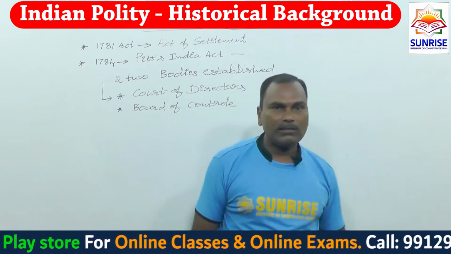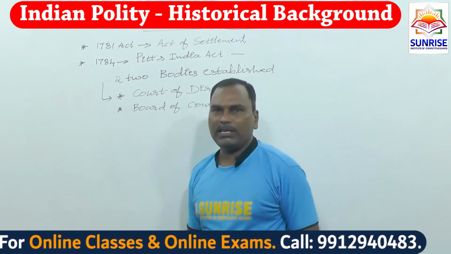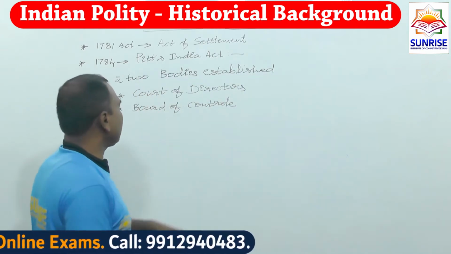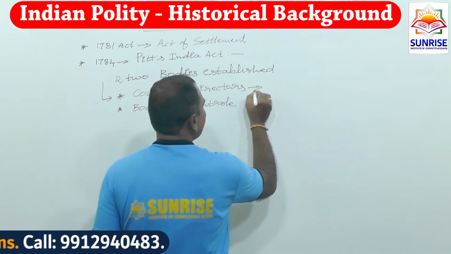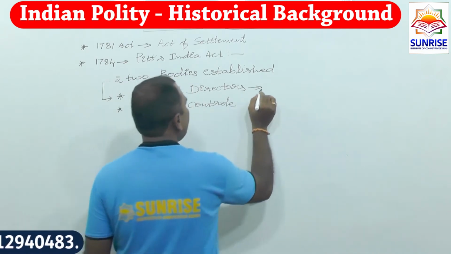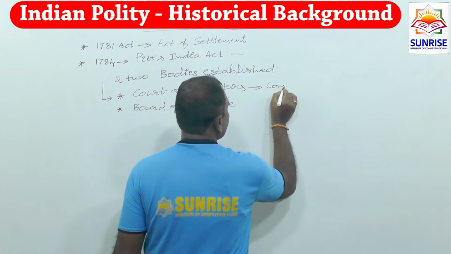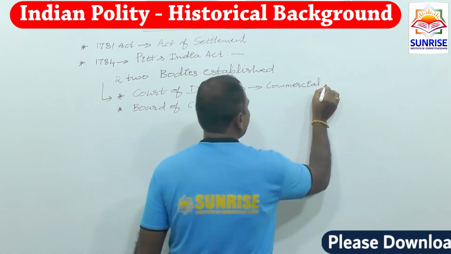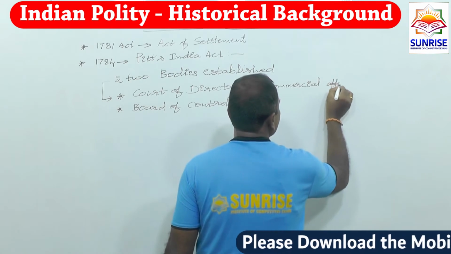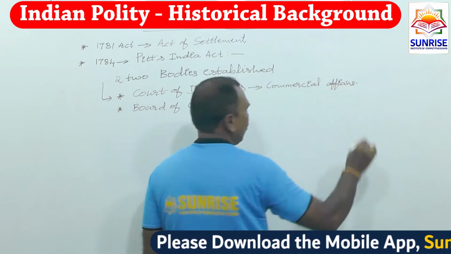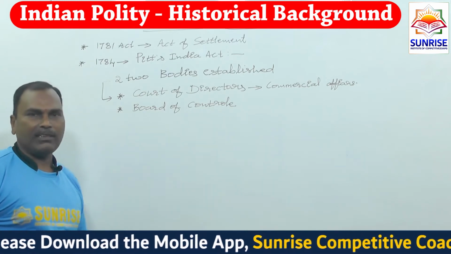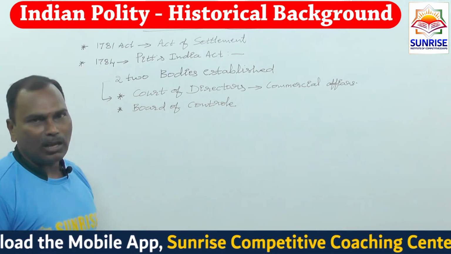These two bodies took responsibilities in two ways. The Court of Directors was given only commercial affairs. What are commercial affairs? We know that business and trading come under commercial affairs.